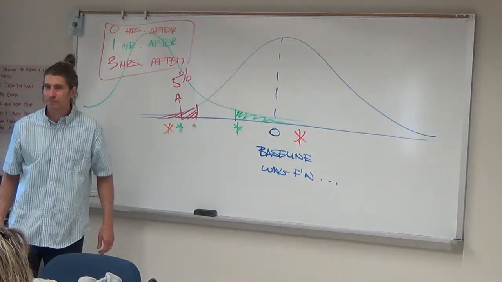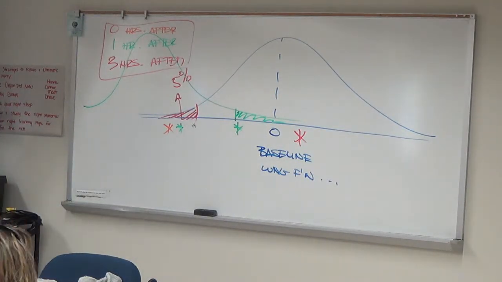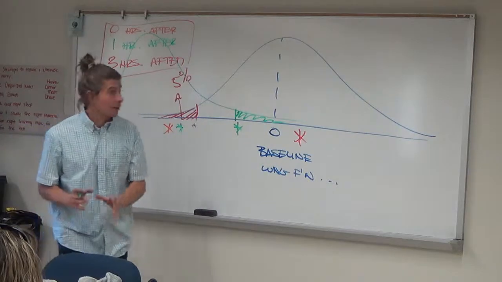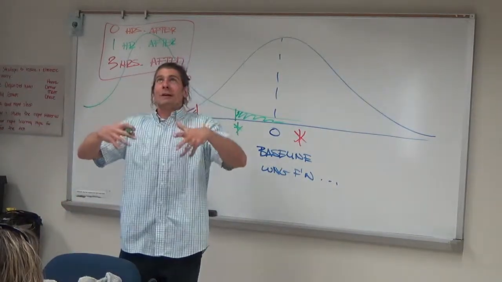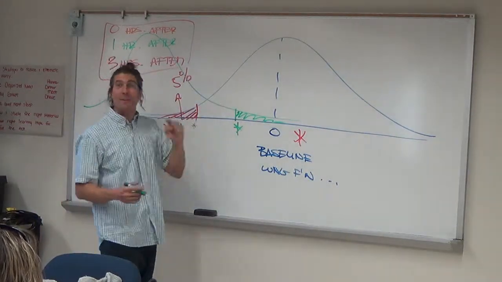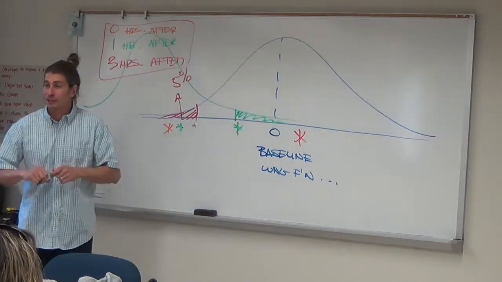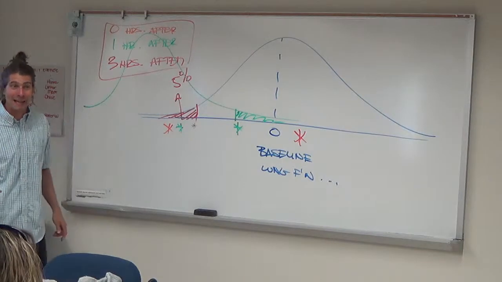Trick question! 5%. Trick question! Why can't you tell me? Oh, because they overlap. Well, that's a great answer. Thank you. I'm writing an article right now on the congruence of the area of overlap and the p-value. I haven't gotten anywhere yet with it. I've been working on it for about 4 or 5 years now.